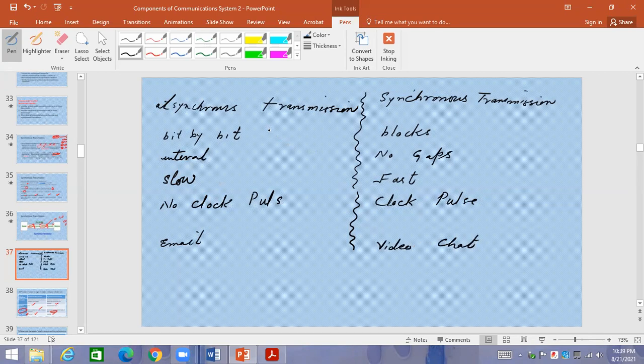This bit by bit transmission is there. Another point is there. We can also write this point about clock pulse. The clock pulse is there in the synchronous transmission. Over here, we can mention that there is a start and stop bit. If you don't write this line, so we can mention that there is a start and stop bit available. And over here, clock pulse is available. So we can mention this point in this way as well. Okay, so this could be also a good comparison.